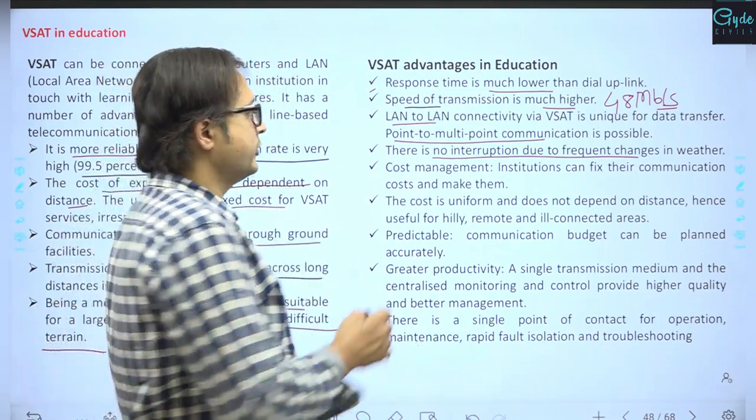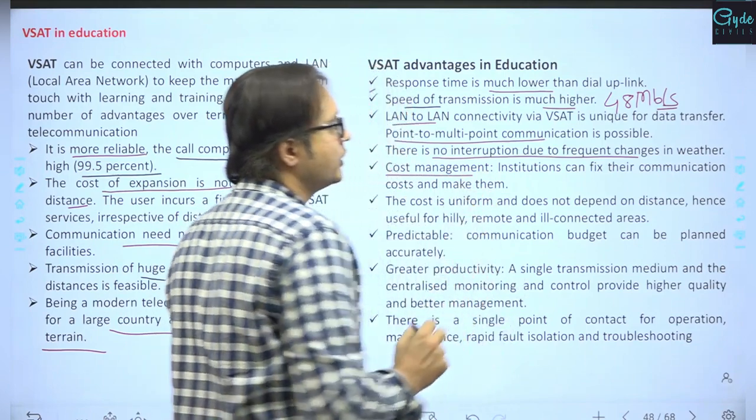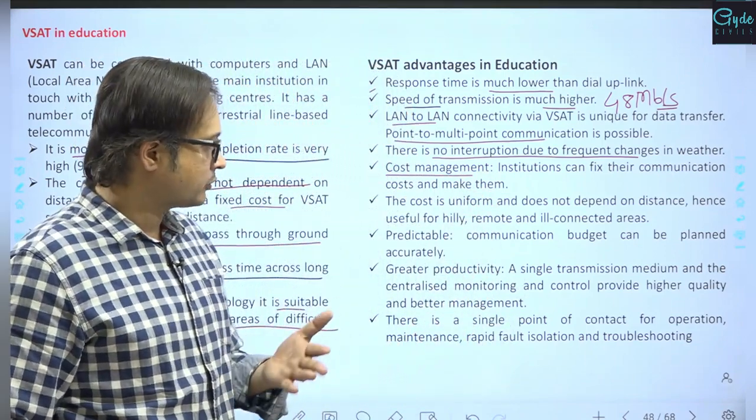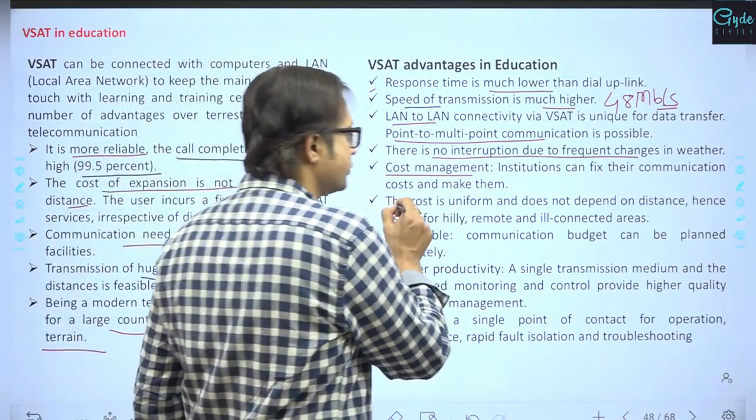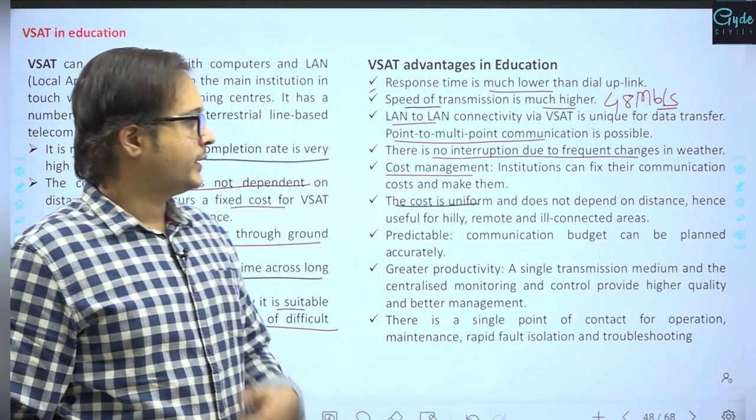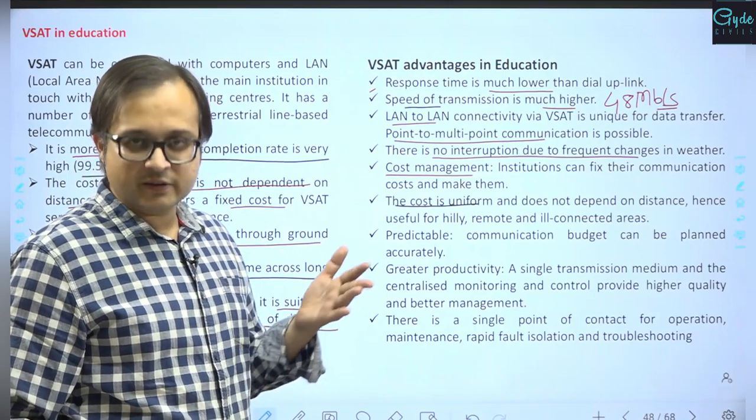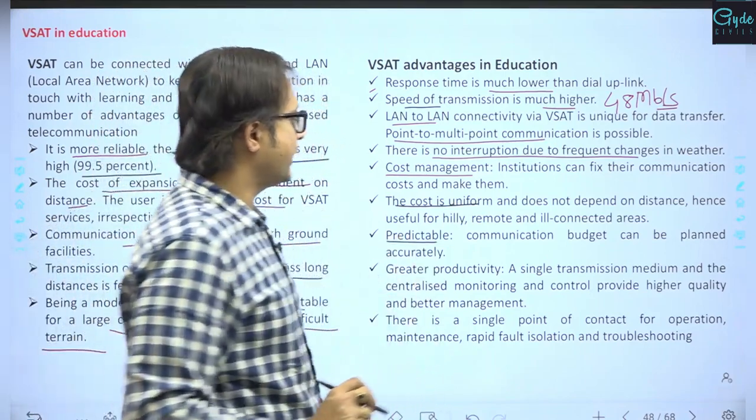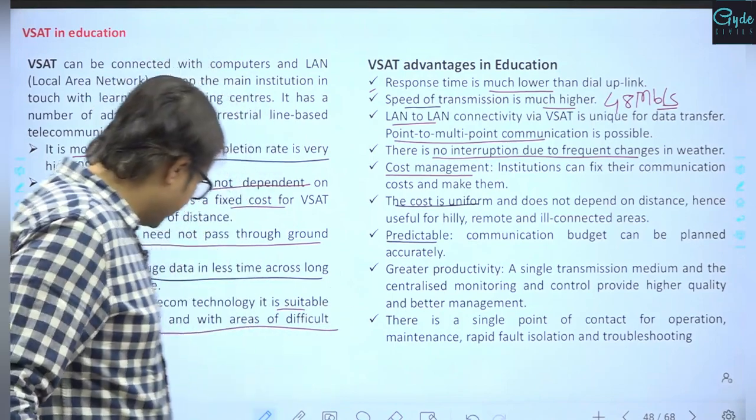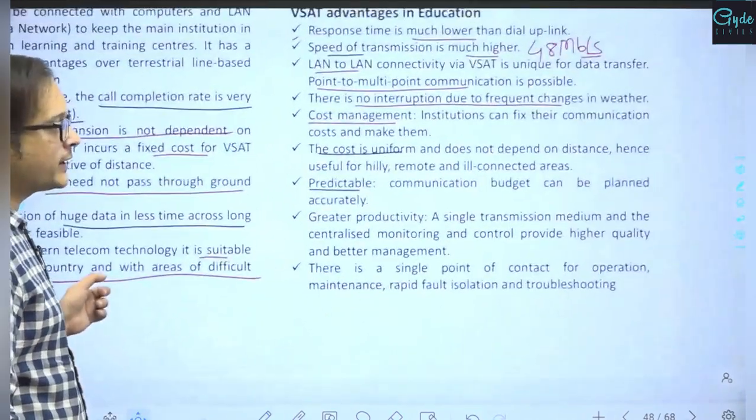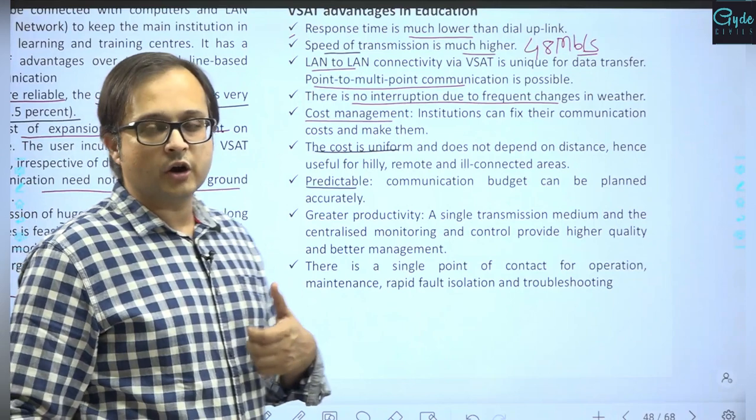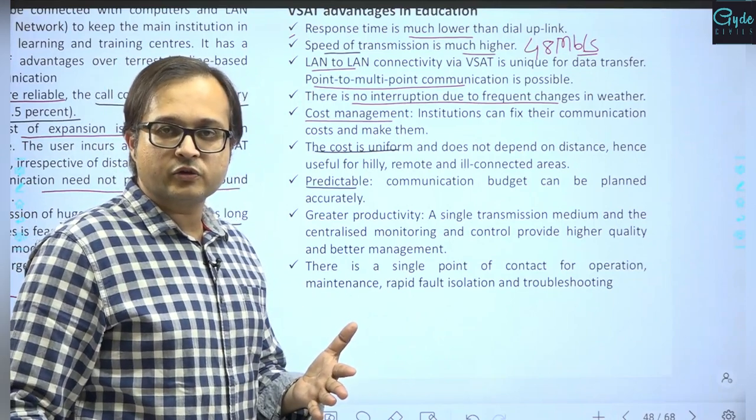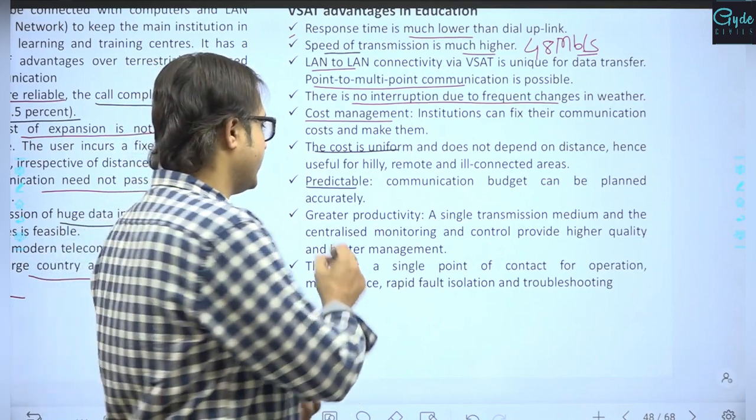Cost management: institutions can fix their communication cost and make it utilizable also. The cost remains uniform, and does not depend upon distance, etc., that we have seen, right. It is more predictable. The communication budget can be planned accurately, because the cost would not fluctuate, so the cost remains fixed. So the overall budget of providing digital education or distance education can also be fixed, right.